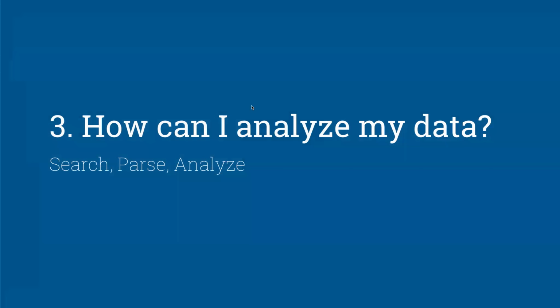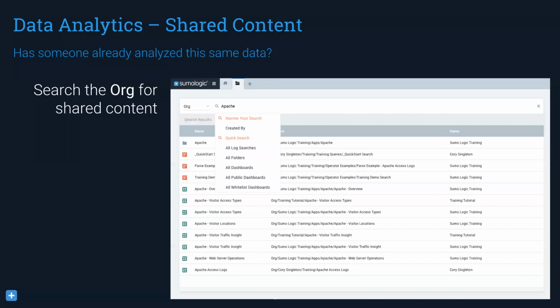And so now how can I analyze my data? So now you've found the source category, and you want to start to analyze that data. So how do you do so? There are a variety of different ways to do so in the system, and I'm going to show you a couple right now. I'll show you a couple of slides and then we'll do in-app. So one way is you can simply see what other people have done within the environment.